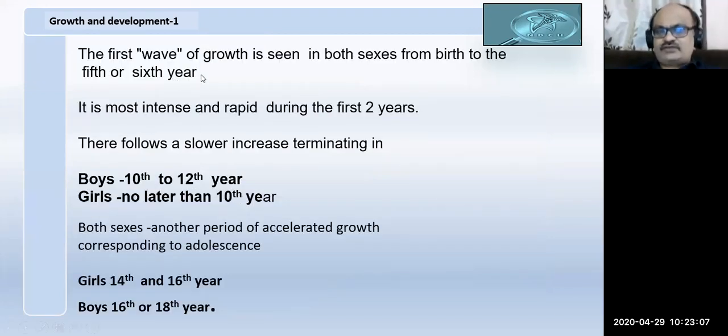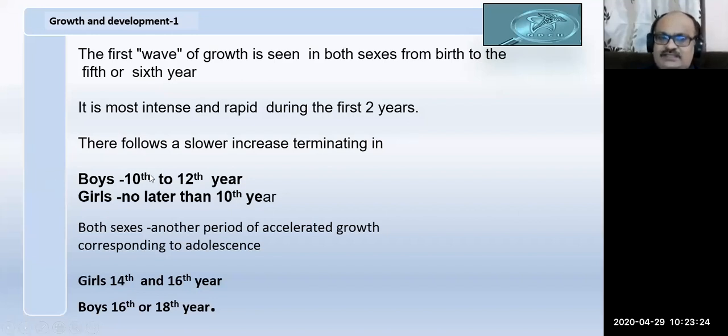So the first wave or the first peak occurs from birth to 6 years of age. It is most rapid. That is why if you observe small children, they will grow rapidly within the first 1 or 2 years. Then again a slow phase occurs.